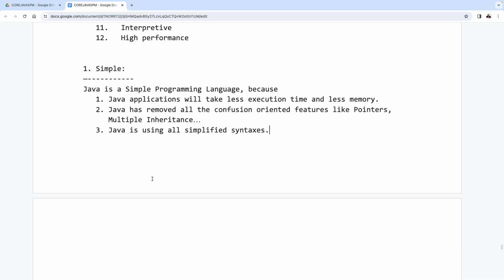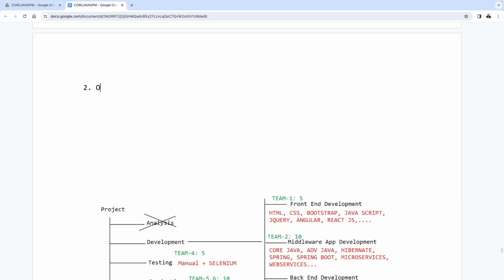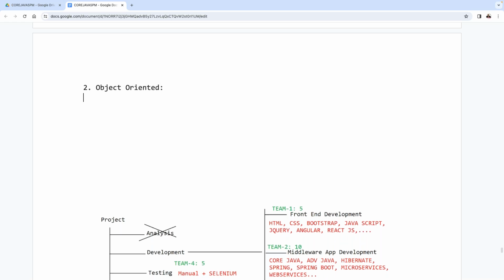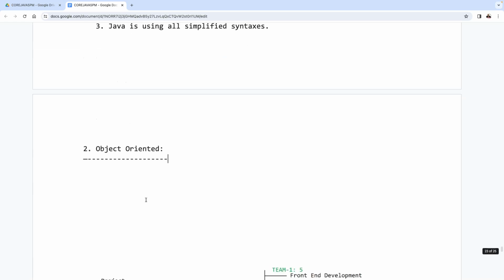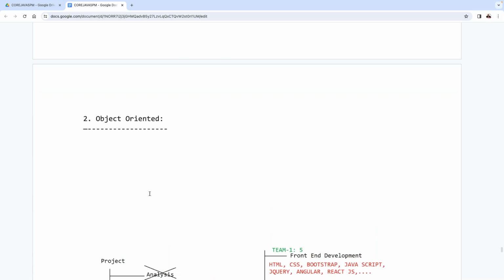Can I move forward to the next point? The next feature of Java is that it is an object-oriented programming language. This is the next feature that we can identify clearly. Java is an object-oriented programming language. Here is a simple example.